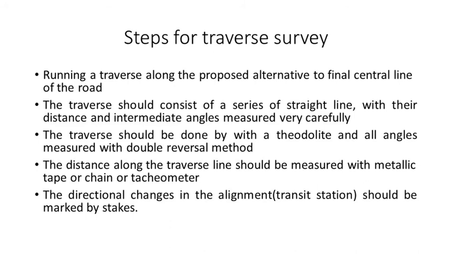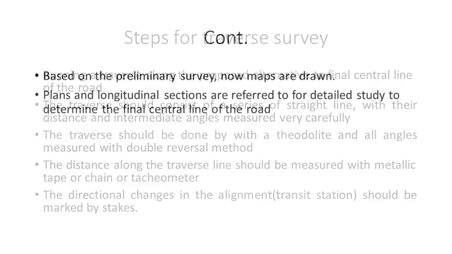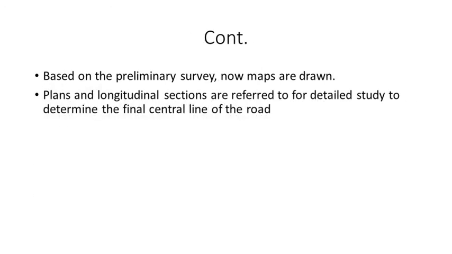So now you know about the road project survey, and similarly the highway alignment survey is the same as the road project. Whatever data is collected, on that we have to draw a map. It is based on the preliminary survey. Now maps are drawn, and from those maps the plan and longitudinal sections are prepared for the detailed study to determine the final central line of the road.